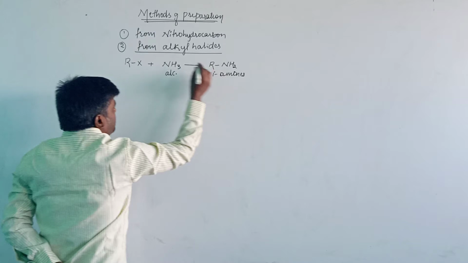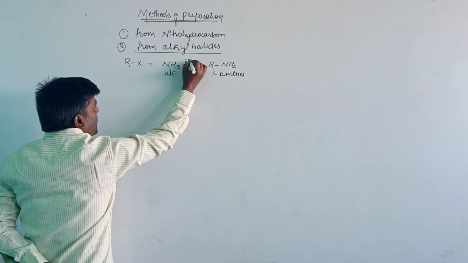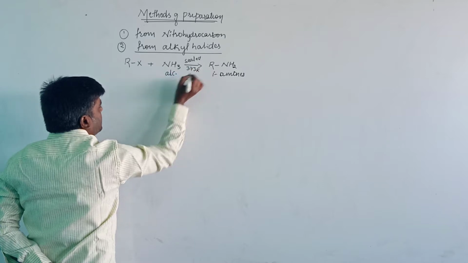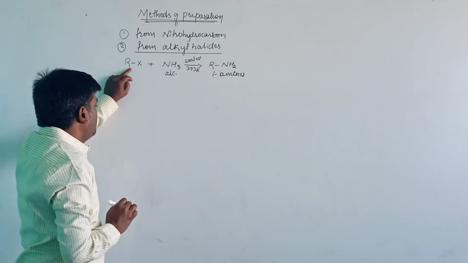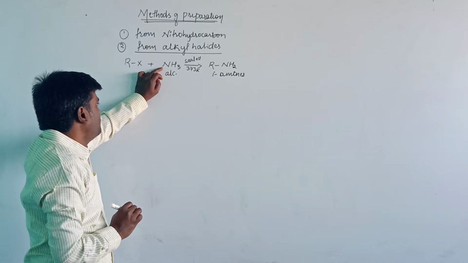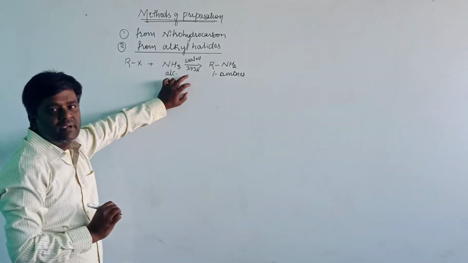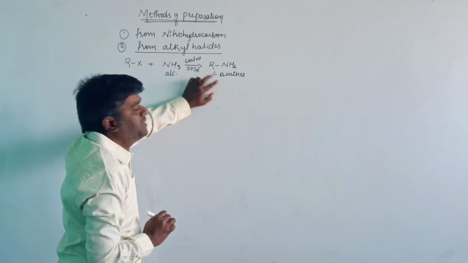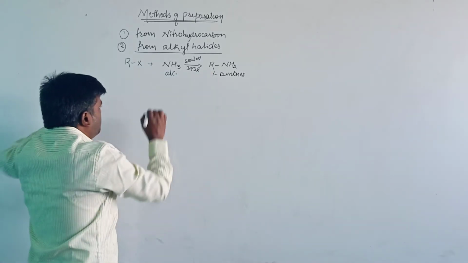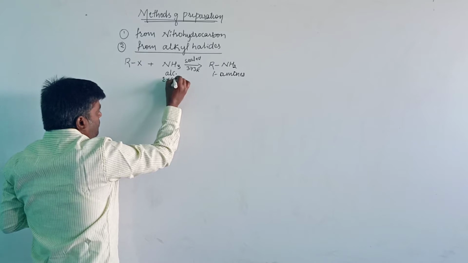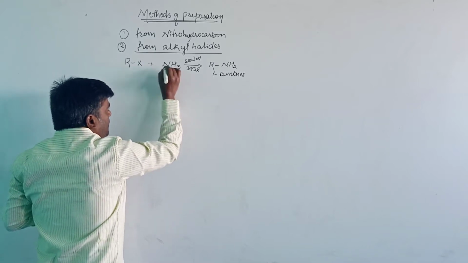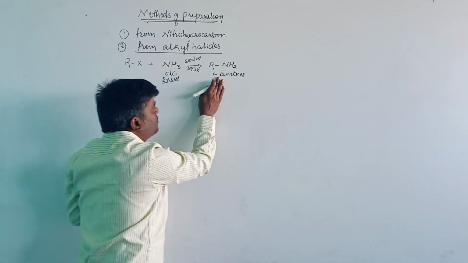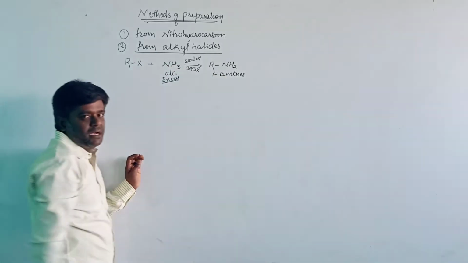This reaction is carried out in a sealed tube at 373 Kelvin temperature. When the alkyl halides react with alcoholic ammonia in a sealed tube at 373 Kelvin, then it will produce the compound called a primary amine. This is when an excess amount of ammonia is taken.